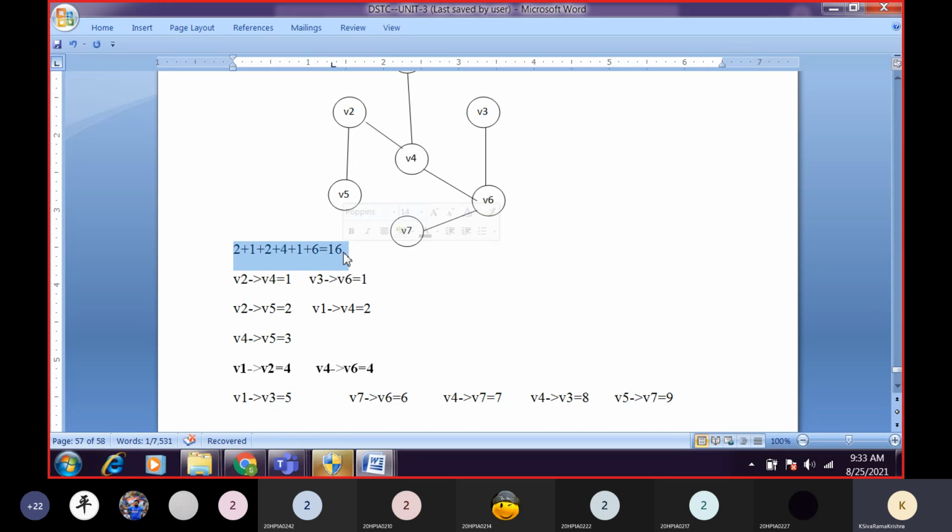Whichever has less weight we write first, and continue writing. Are we arranging the edge weights in ascending order or descending order? Ascending order.